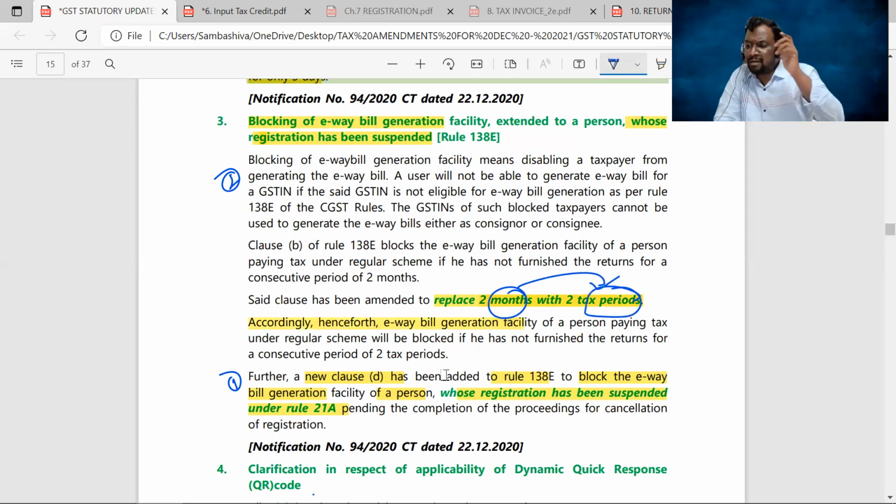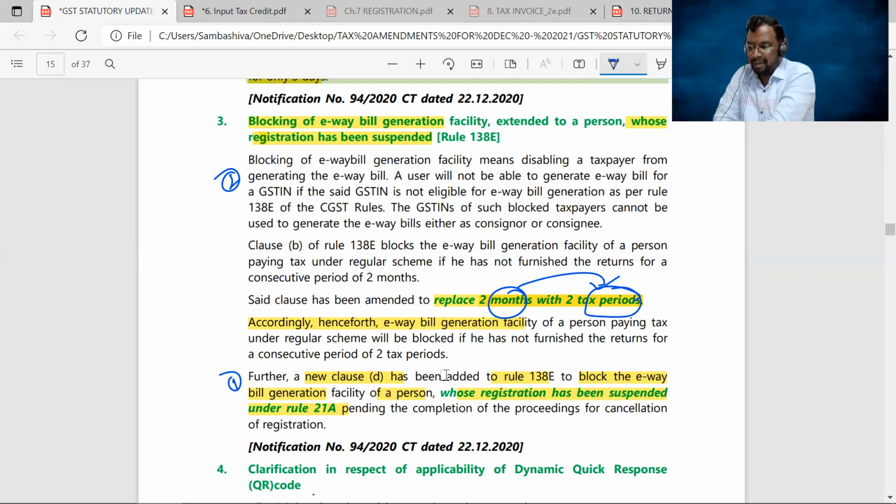If you opted for the normal monthly return scheme and you have not filed the return for the first 2 months, yes, you are blocked from e-way bill generation. But if you opted for the quarterly return scheme, simply saying that you have not filed the return for April and May, so you are blocked from generating e-way bill for the month of June, it's not correct.